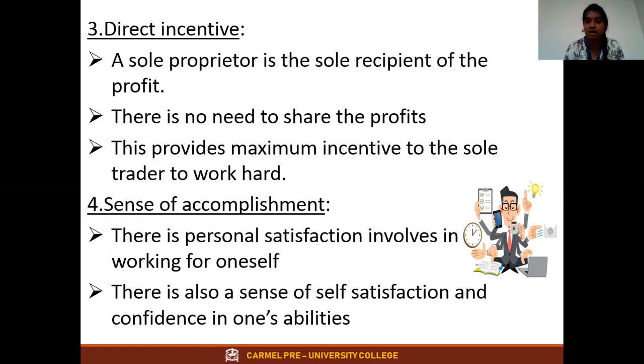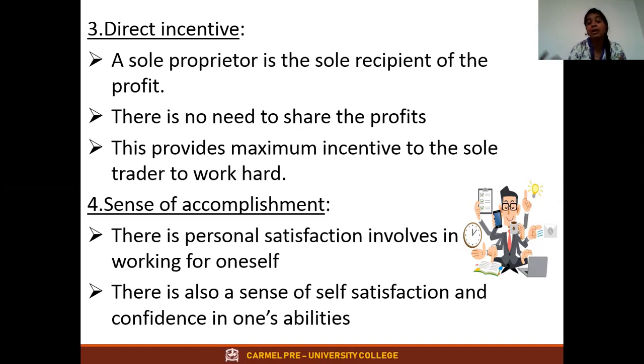There is a sense of accomplishment only in sole proprietorship, because there is only one owner. He will have a sense of satisfaction, self satisfaction and self confidence in his business. So there is personal satisfaction involved in working for oneself. If you are alone doing anything, you have that satisfaction.